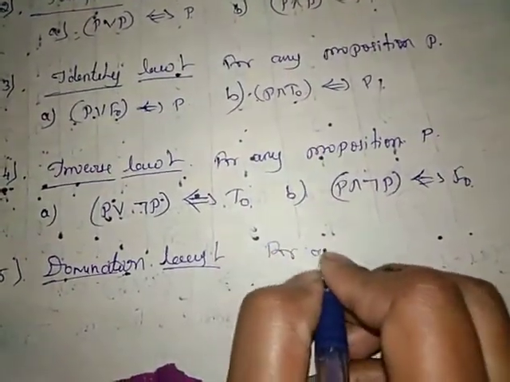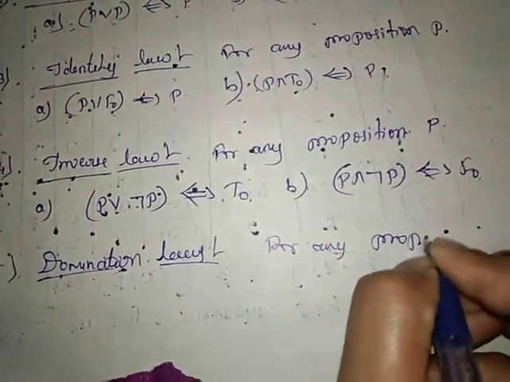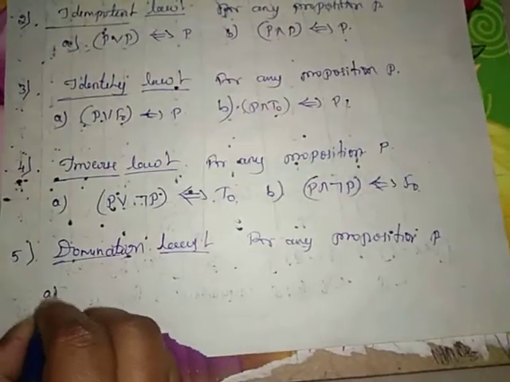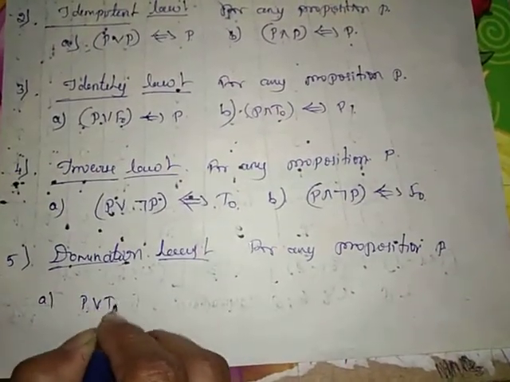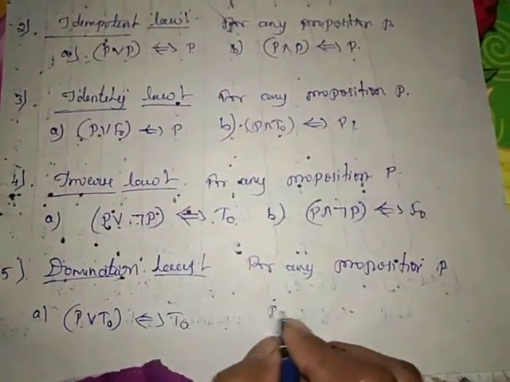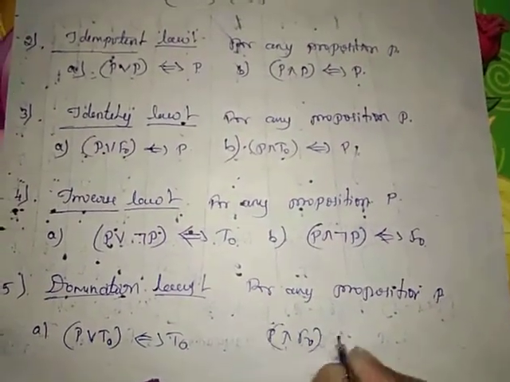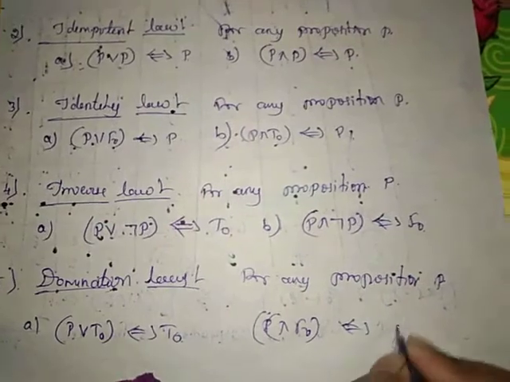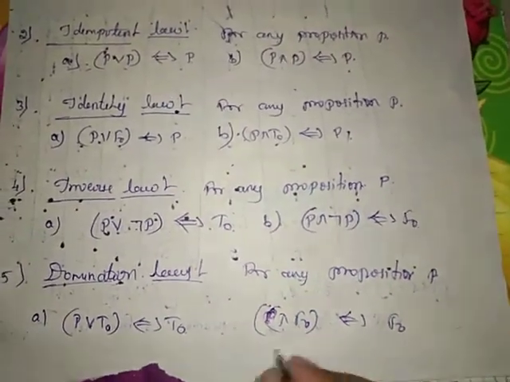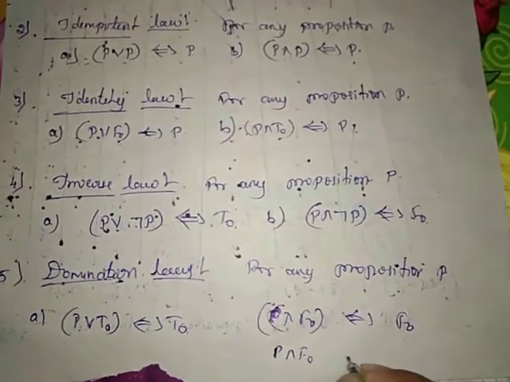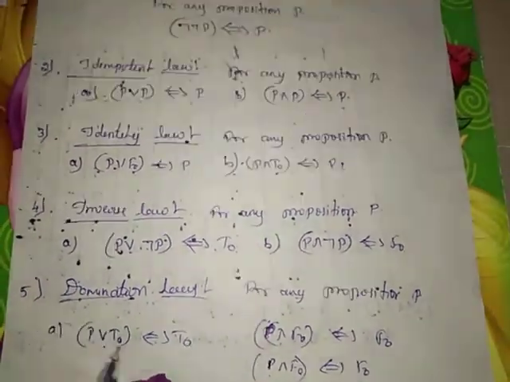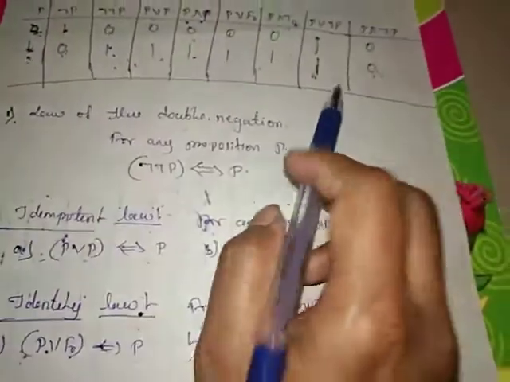Again, for any proposition P, we state that P or T naught is equivalent to T naught, and P and F naught is equivalent to F naught.